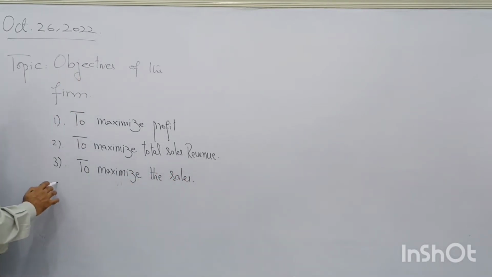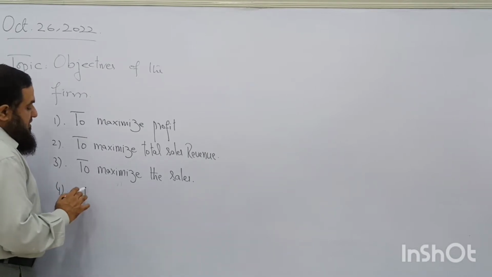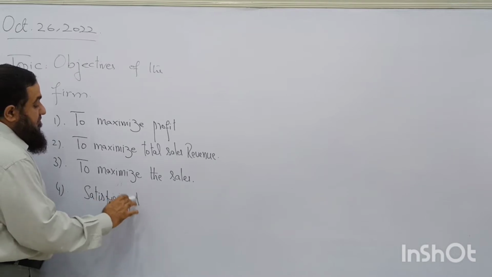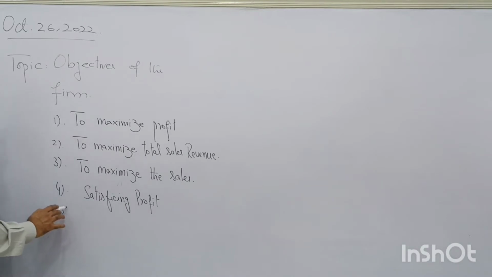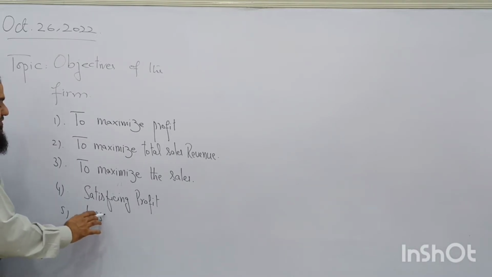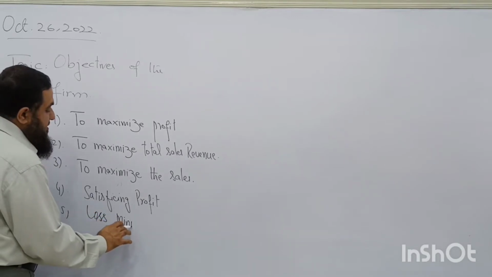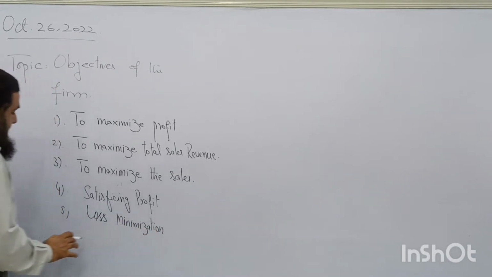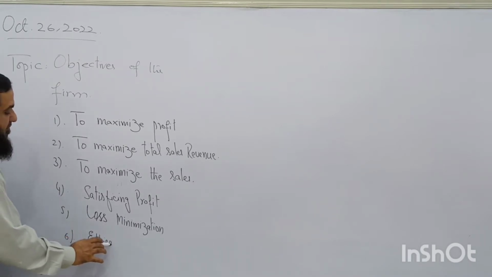What is the third objective of the firm? That is satisficing profit. And fifth one is loss minimization. And the last one is the ethical objective of the firm.